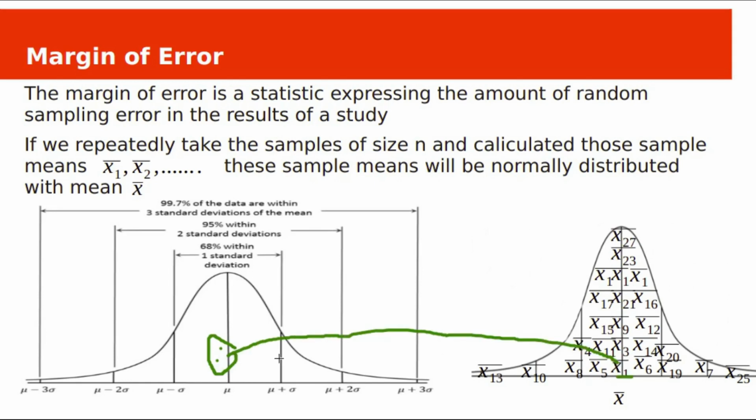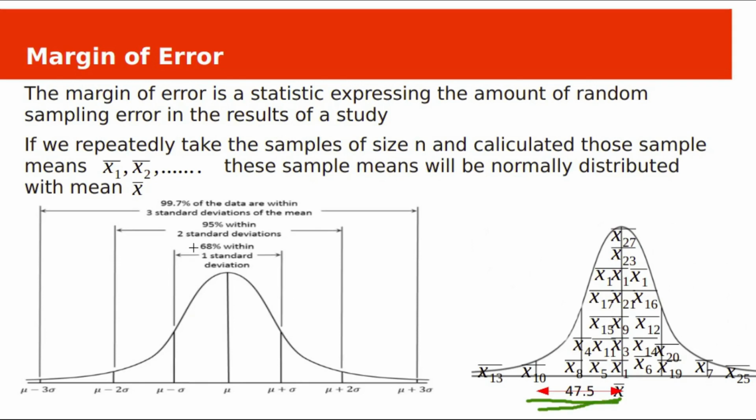If you take another sample, which is taken from somewhere here, most of your values are here, then your sample mean will be at this position. Like that, if you select some samples, their sample means will be normally distributed with overall mean x bar. Margin of error describes the distance within which a specified percentage of means is expected to vary from this x bar.